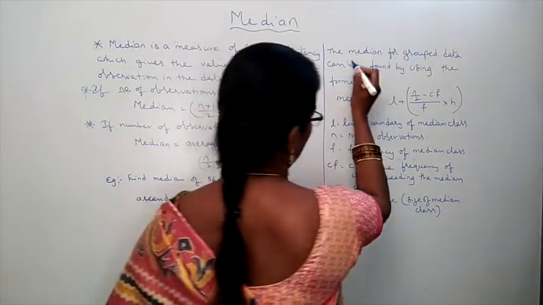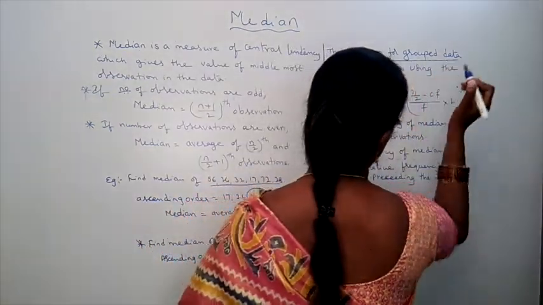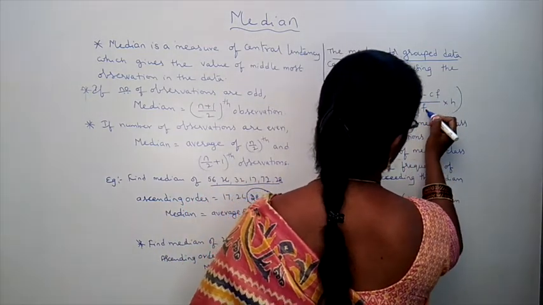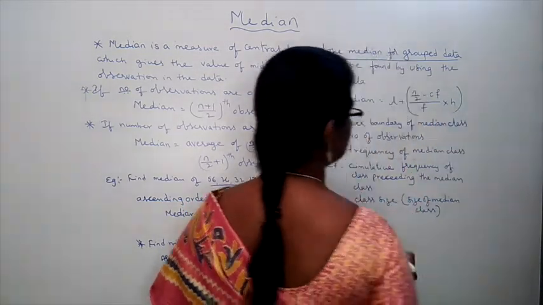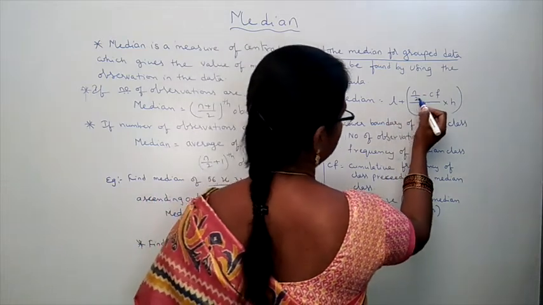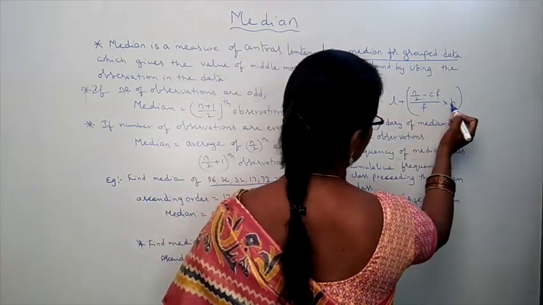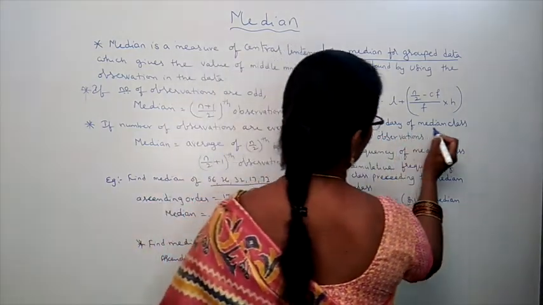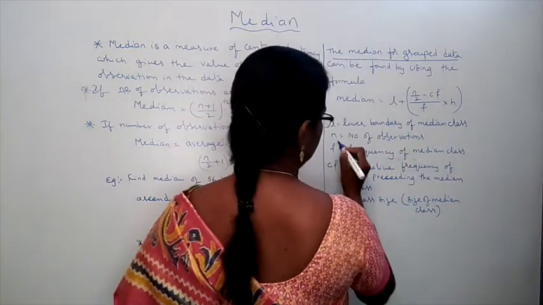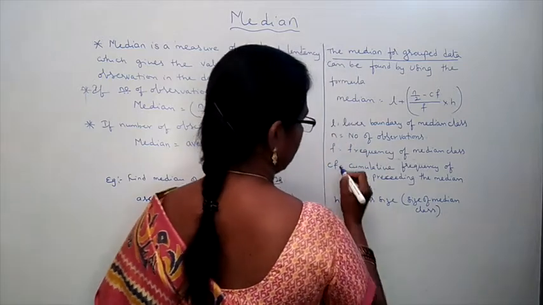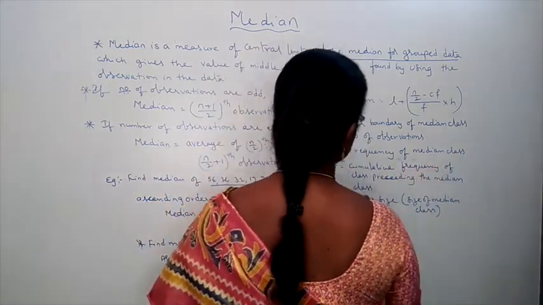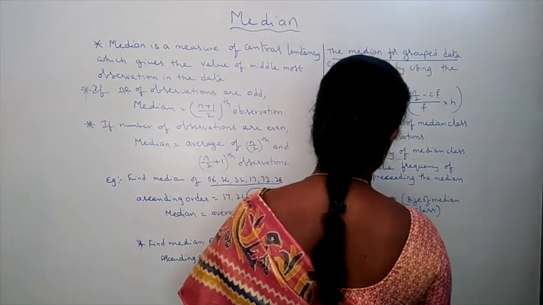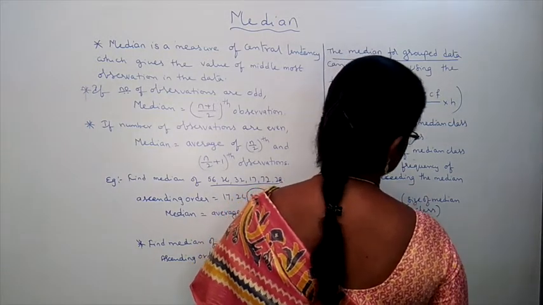What is the formula for the median for grouped data? Median equals L plus (n by 2 minus CF) by f into h. What is the formula? L plus (n by 2 minus CF) by f into h. Then what is L? L is the lower boundary of the median class. n is the number of observations. f is the frequency of the median class. CF is the cumulative frequency of the class preceding the median class. h is equal to the class size.